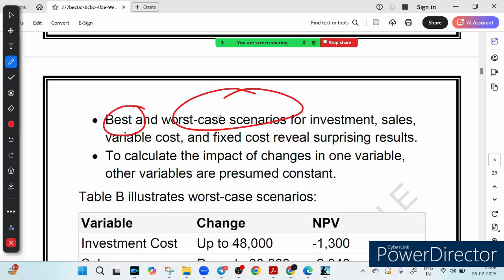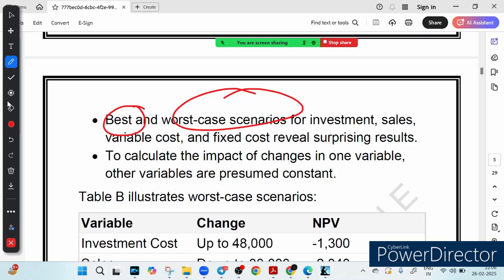So why is it important for your CAIIB examination? Banks and investors love businesses that plan ahead. If the company knows how a change in market conditions affects profit, it becomes a safer bet for funding. That is why understanding sensitivity analysis is crucial, not just for the exam but for real-world decision making, right? I hope this makes sense to you, right?